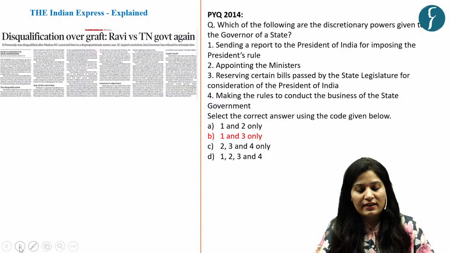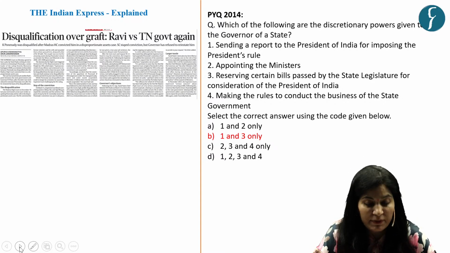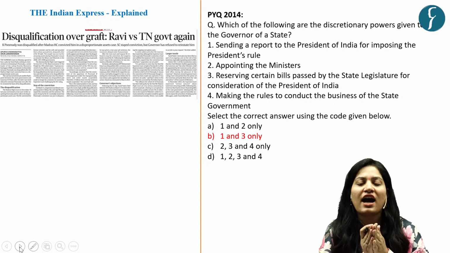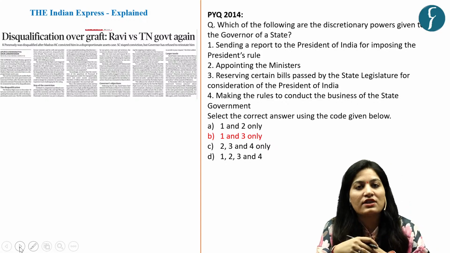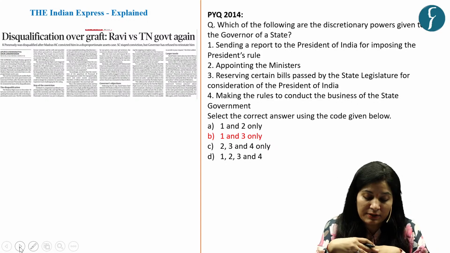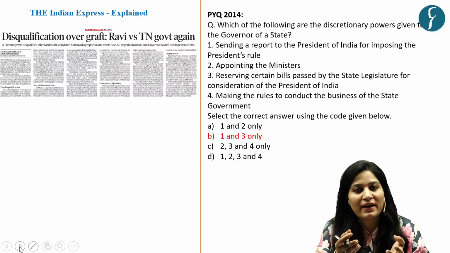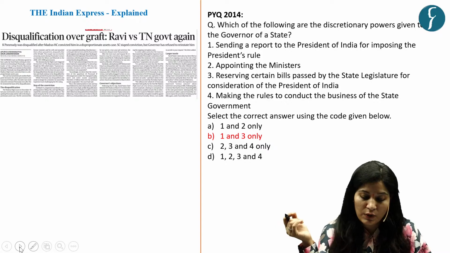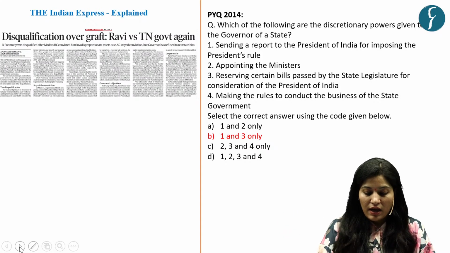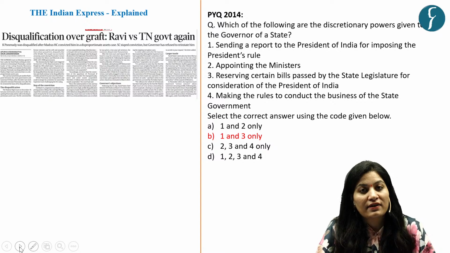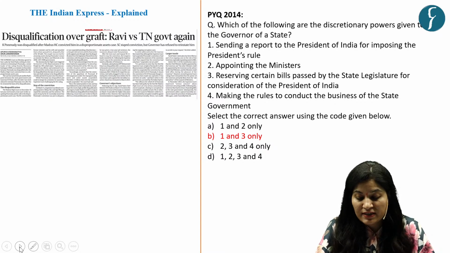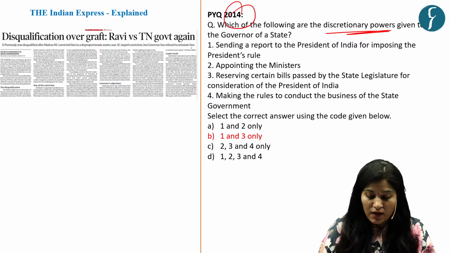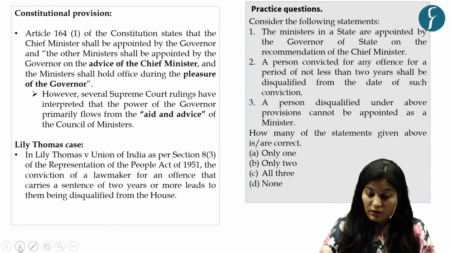This news article is because of the recent conflict between the governor and the government of Tamil Nadu, which has resurfaced as the governor has refused to reinstate the minister despite the SC staying his conviction under a disproportionate assets case. Now, provisions with respect to Centre-State relations are a common theme in the UPSC Prelims examination. There was a question on discretionary powers in the year 2014. So here we have taken up a question on the same theme.